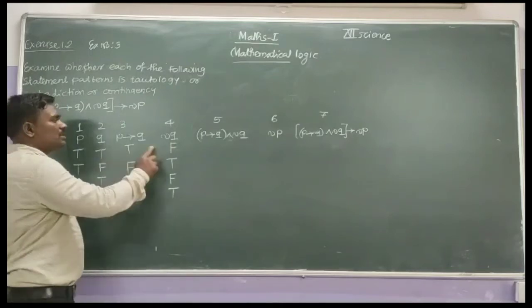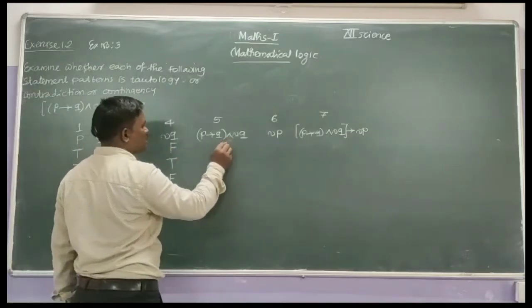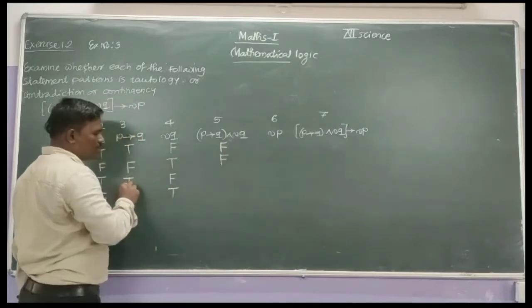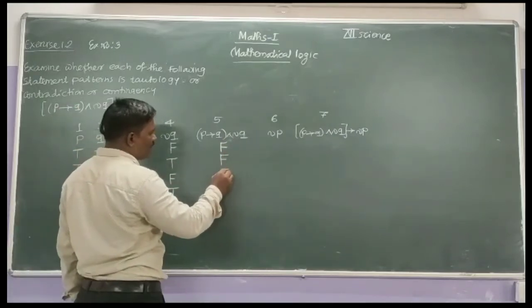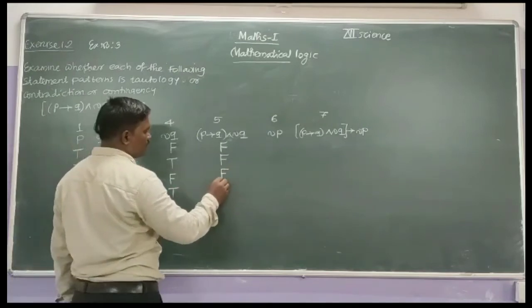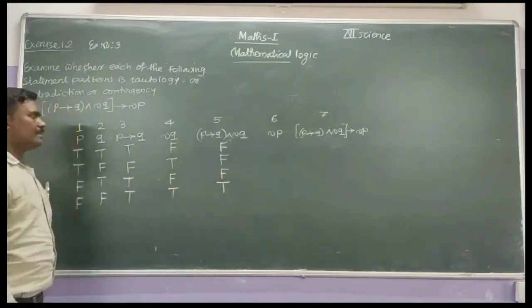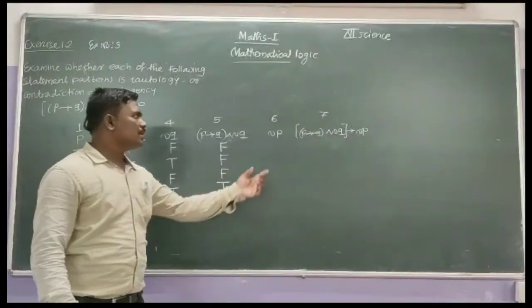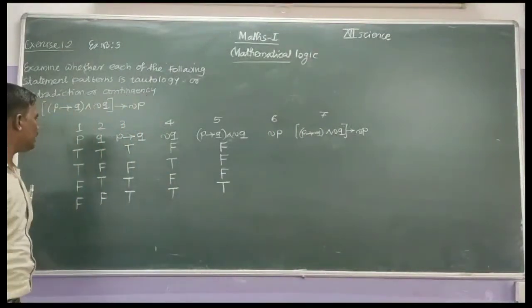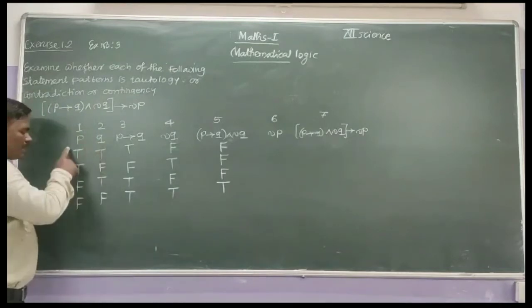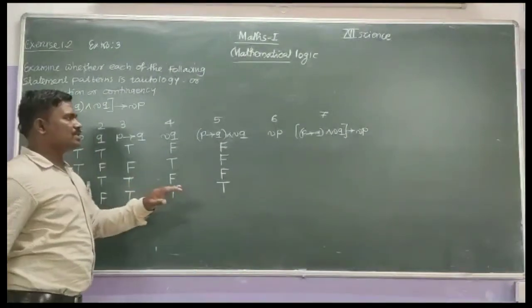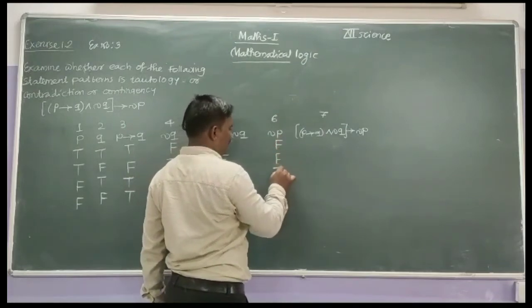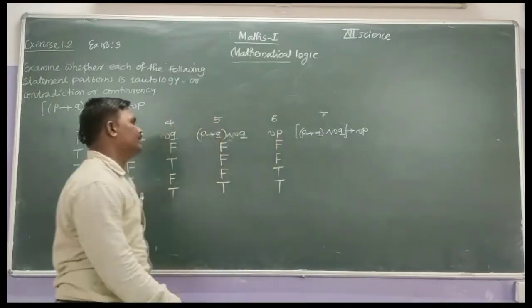True conjunction false, that is false. False conjunction true, that is false. True conjunction false, that is false. True conjunction true, that is true. Column number 6 represents here negation of P. Entries of P are true, true, false, false. Its negation is false, false, true, true.